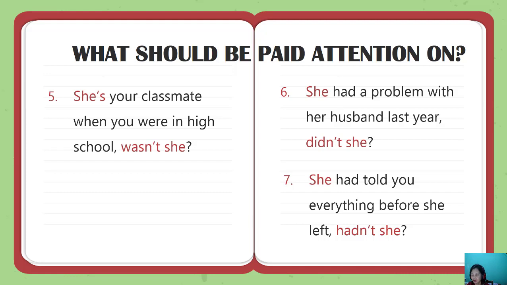The same. That's why don't be confused. While here, she had told. Had and then verb 3. It is past perfect. You use hadn't for the auxiliary of the question tag. But here had is verb 2. This is an object or noun. So you have didn't she.